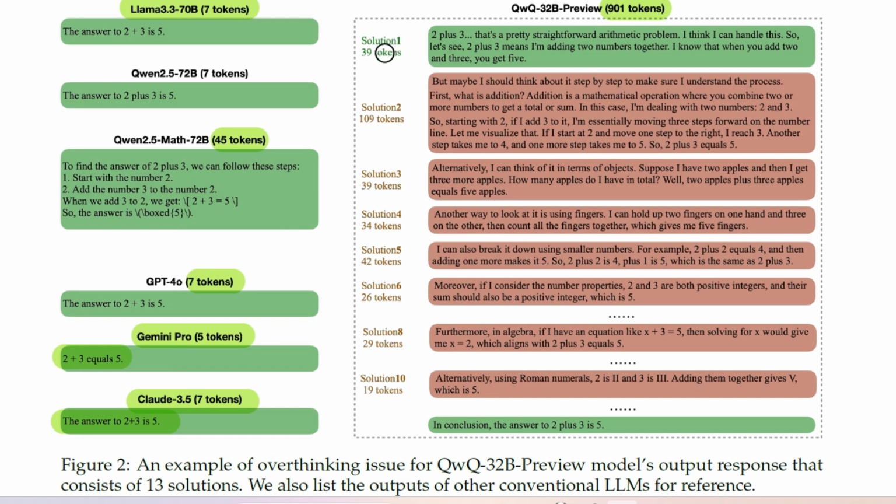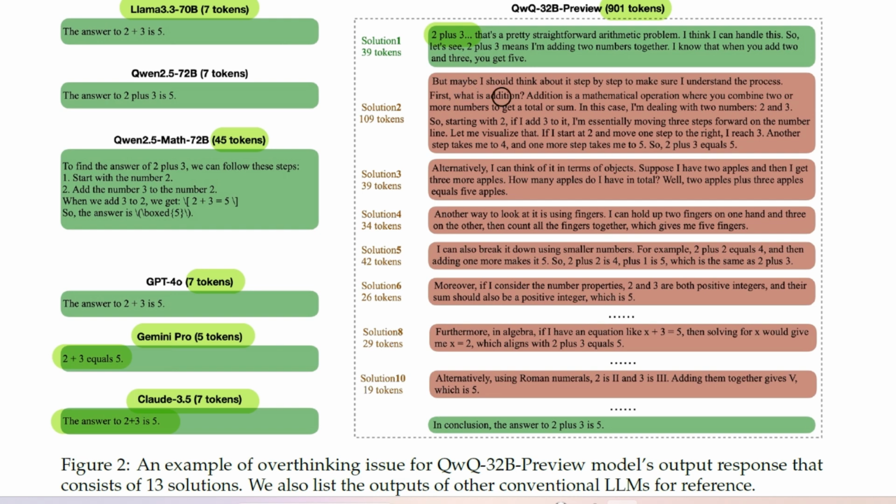So solution 1, 39 tokens, 2 plus 3. That's pretty straightforward arithmetic problem. I think I can handle this. So let's see, 2 plus 3 means I'm adding 2 numbers together. I know that when you add 2 numbers, 2 and 3, you get 5. So that's pretty much the answer, but it again goes forward and tries it in a different approach.